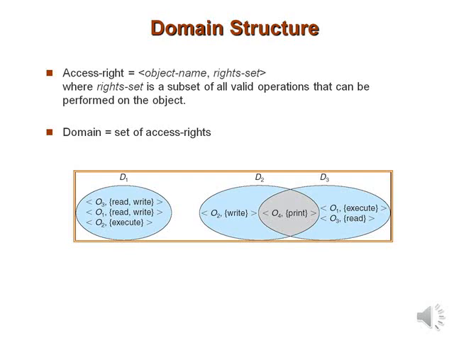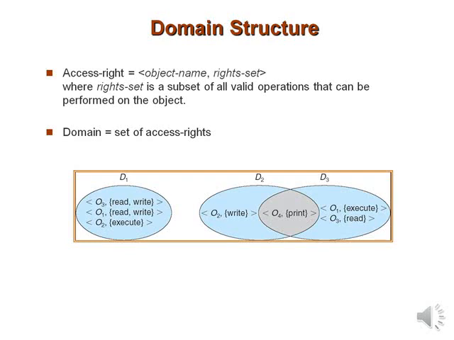The ability to execute an operation on an object is an access right. So a domain is a collection of access rights, each of which is an ordered pair which contains the object name and right set. So that is what is shown here. An access right is nothing but a collection of ordered pairs of object name and right set.